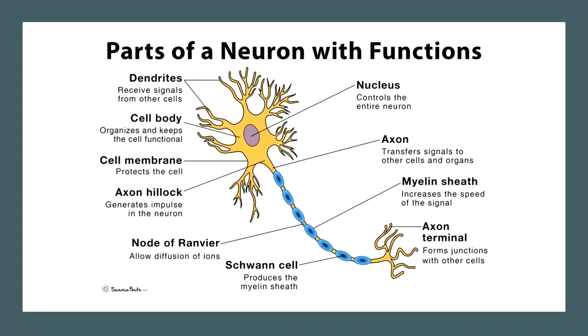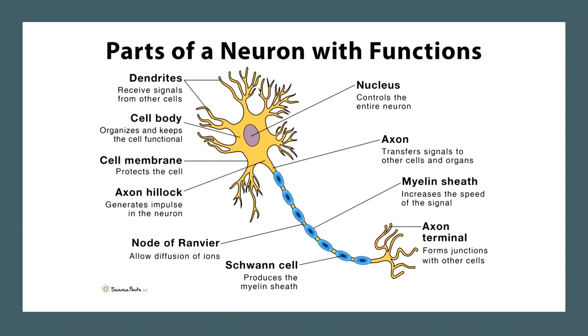These are the parts, no? Dendrites, they receive signals from other cells. This is like a branch-like structure that is found within the neuron. So ito yung parang sanga-sanga, no? The cell body organizes and keeps the cell functional. The cell membrane protects the cell. The node of Ranvier allows the diffusion of ions. The axon transfers signals to other cells and organs.